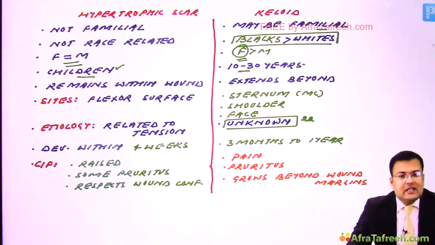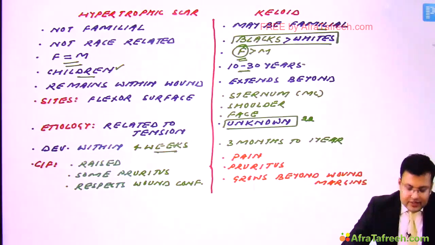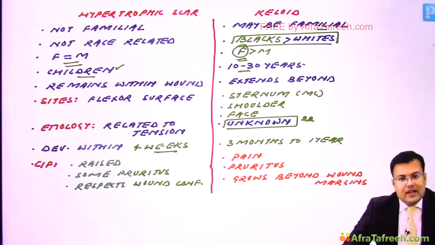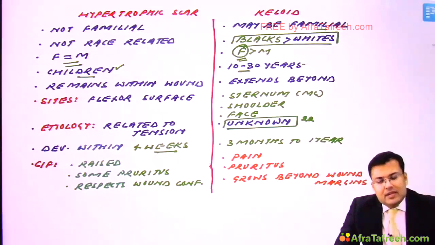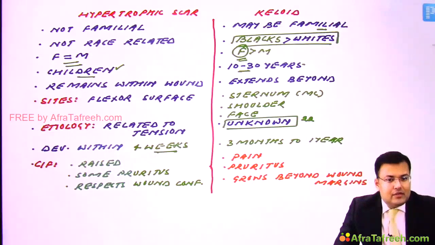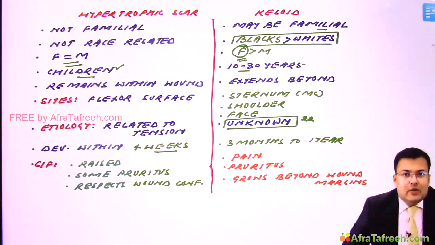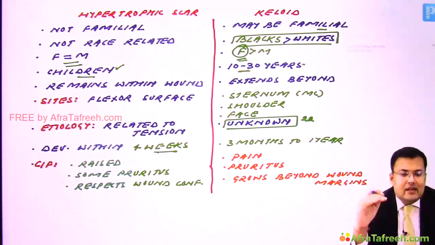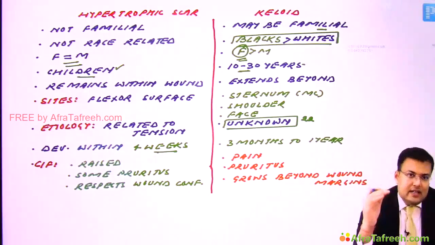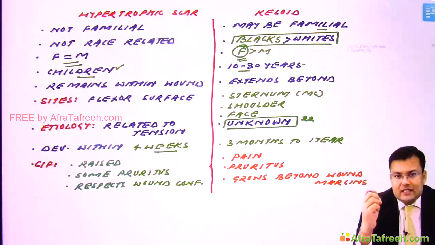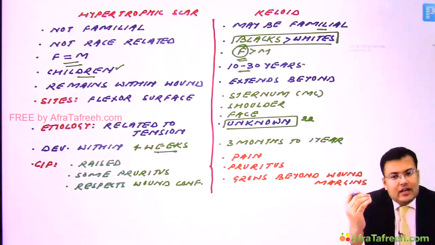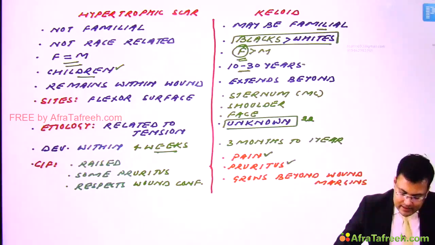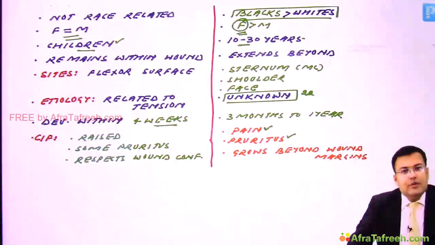Generally for hypertrophic scar, you have to remember this, it develops within 4 weeks of incision or surgery, and keloid develops after 3 months to 1 year. If you examine the hypertrophic scar, you saw that it is raised, there is some amount of pruritus, and generally it respects wound edges. In cases of keloid, there is pain and there is itching, pruritus, and it grows beyond wound boundaries or margins.